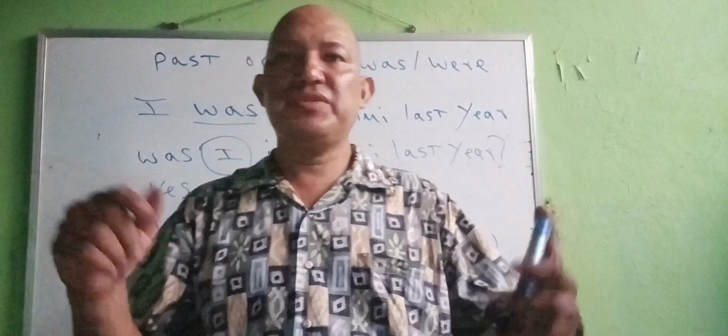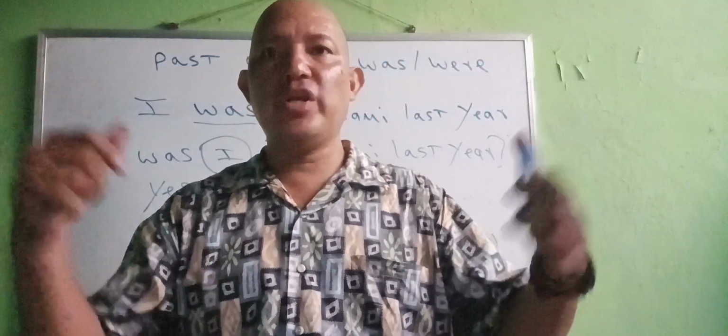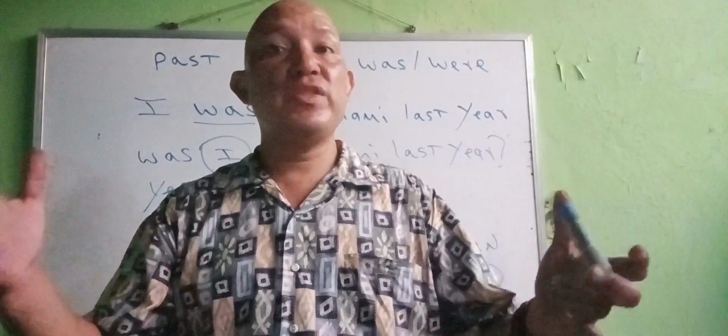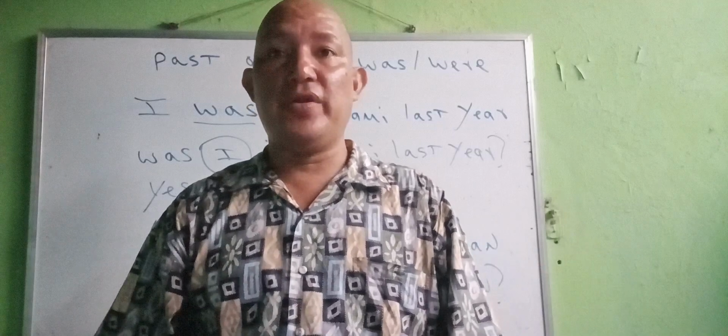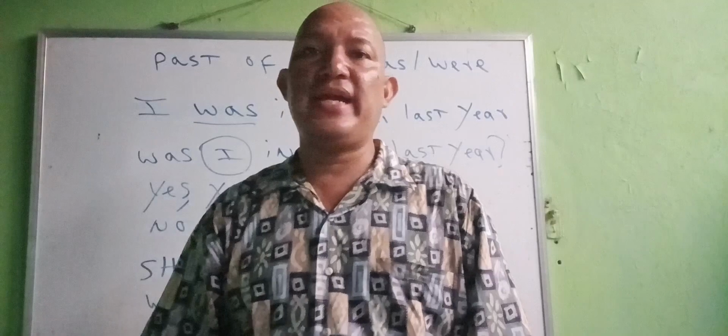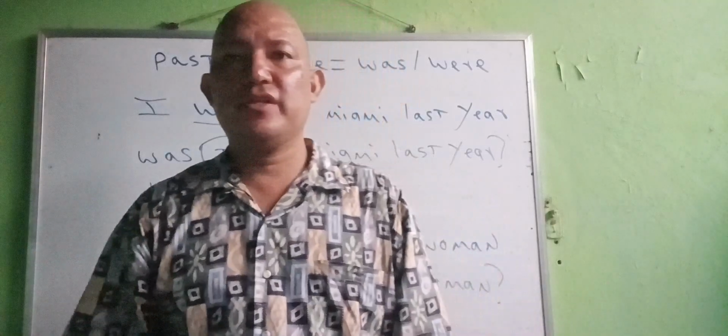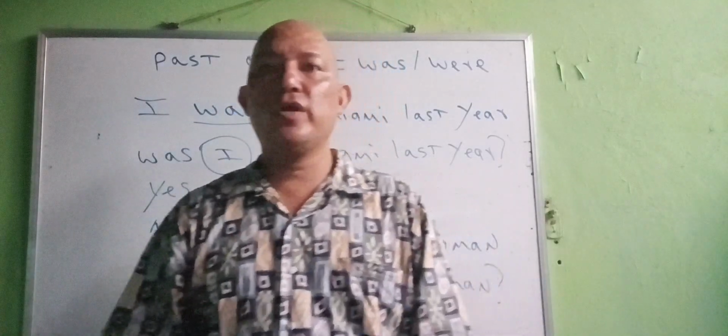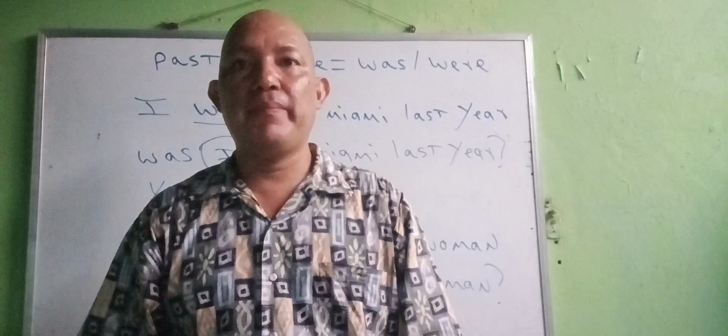In this video, I'm going to teach you how to use the simple past tense of the verb to be. Let me explain on the board how we use the correct was and were. Do you know when we use the simple past tense? The simple past tense is used to talk about situations or states in the past.